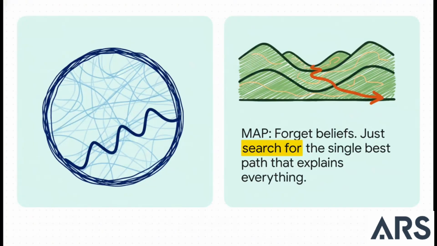So on one side, you've got the Bayesian way of thinking, the belief approach. It's all about probabilities. It starts with this kind of vague cloud of possibilities for the car's entire trip. Then, every new piece of data we get helps to sharpen that cloud, to bring it into focus. And on the other side, we've got the MAP approach. This one is pure optimization. It doesn't care about clouds of belief. It just wants to find the one single best path that perfectly explains everything we saw.